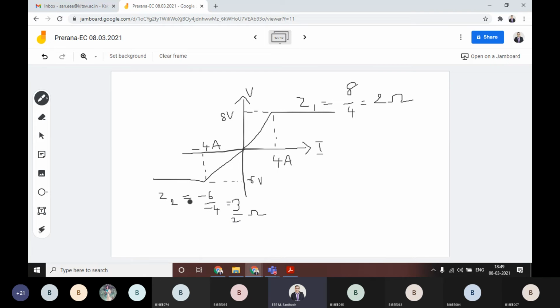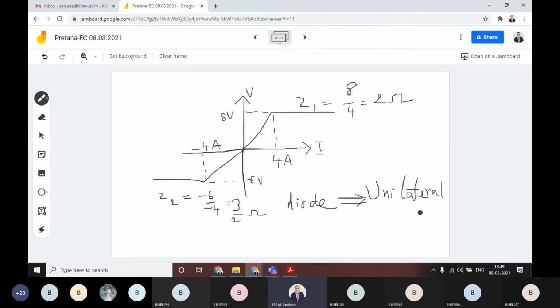This kind of characteristics we will get in case of a diode. Then this kind of characteristics, if the impedance is different, then this kind of graph, this kind of characteristics is for a unilateral element.